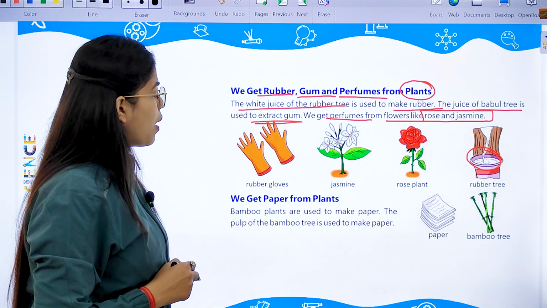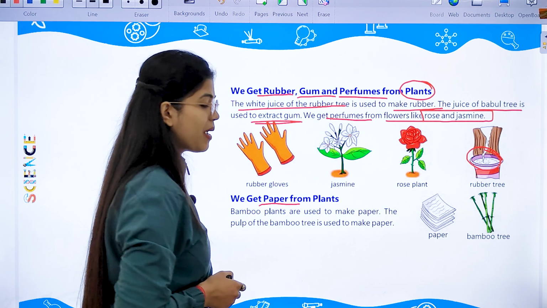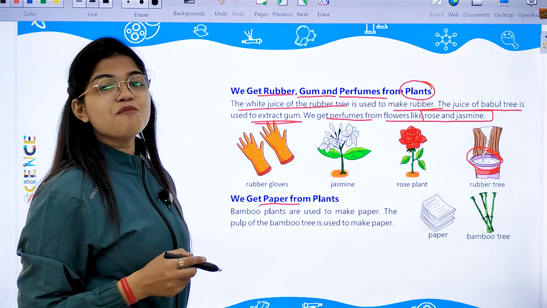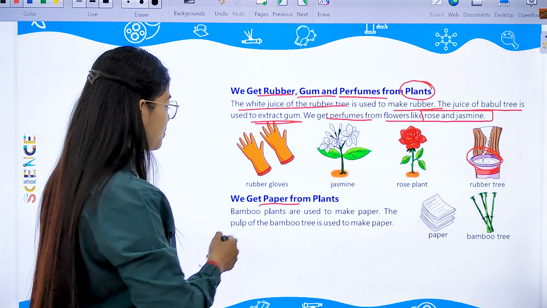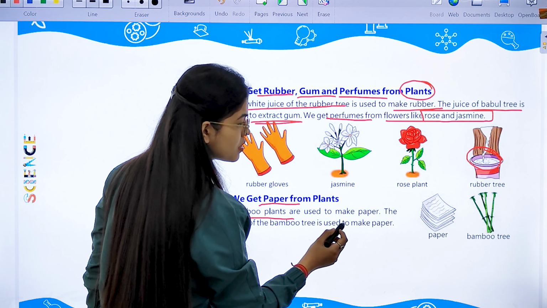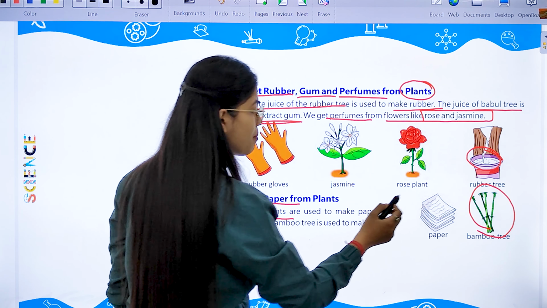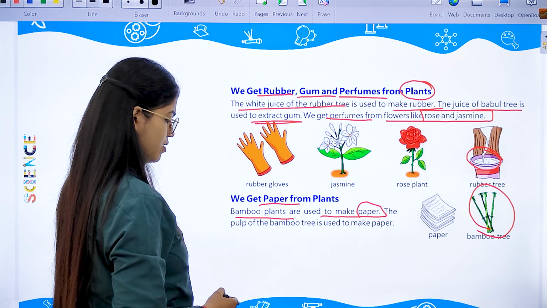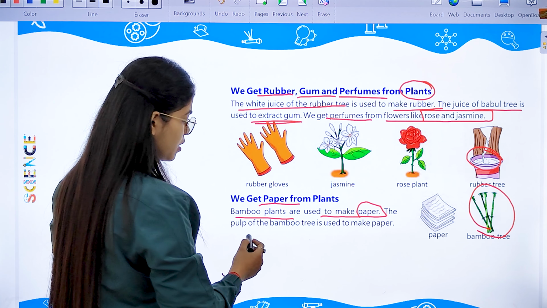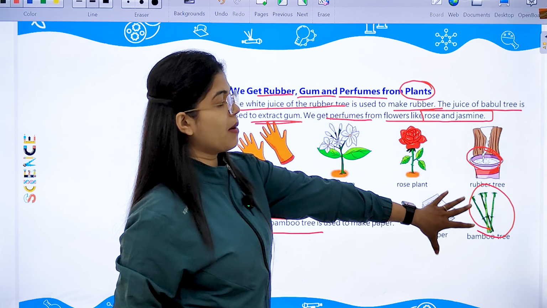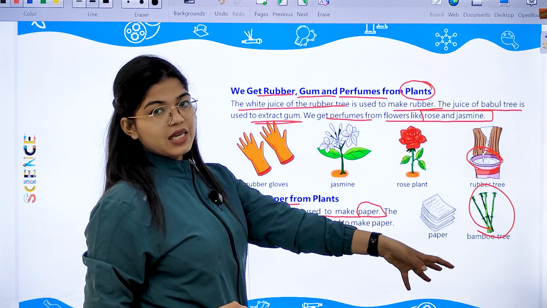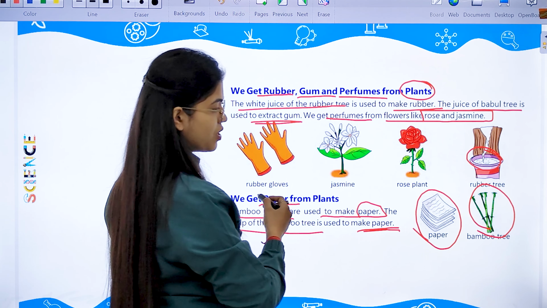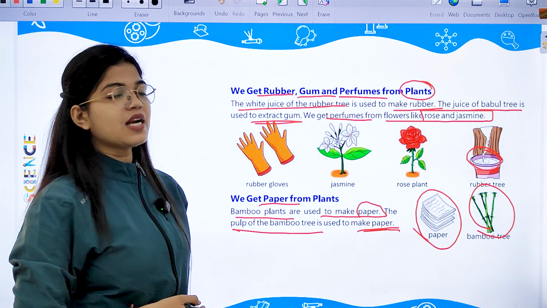Now, next, what do we get? Paper also from the plants. Therefore, it is said, save paper, save plants. See, this is the bamboo tree. This bamboo tree or bamboo plants are used to make the paper on which you write. Actually, the pulp inside the bamboo tree is used to make paper. This is the paper which we get from the bamboo tree only. And the bamboo tree is again a type of plant.